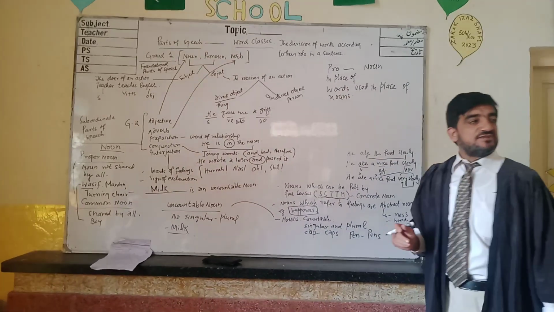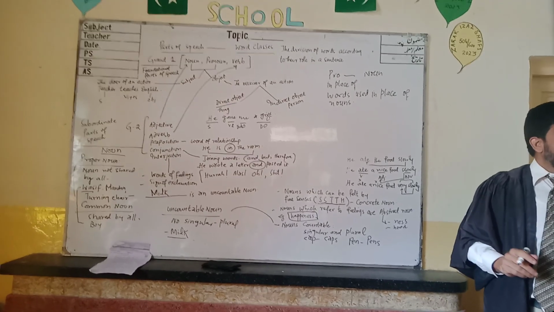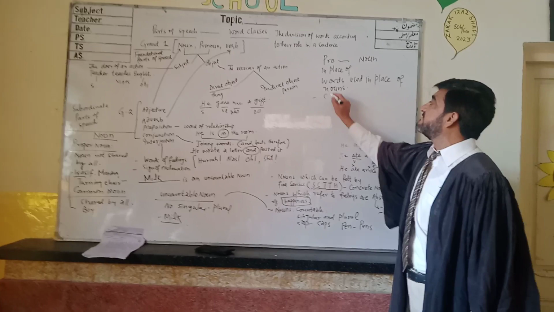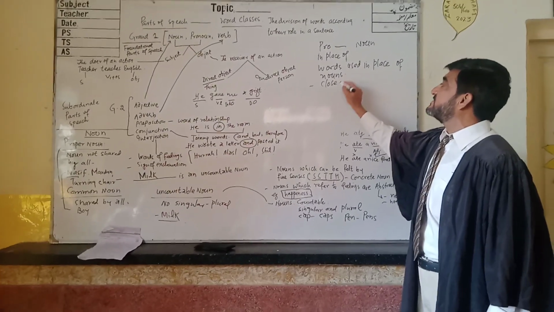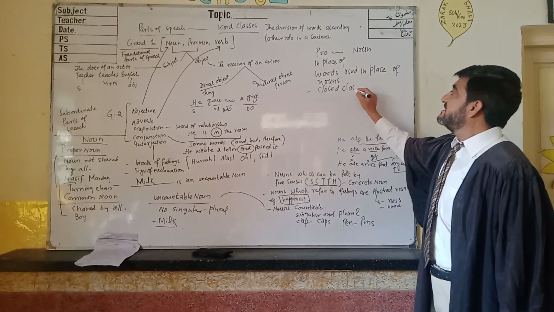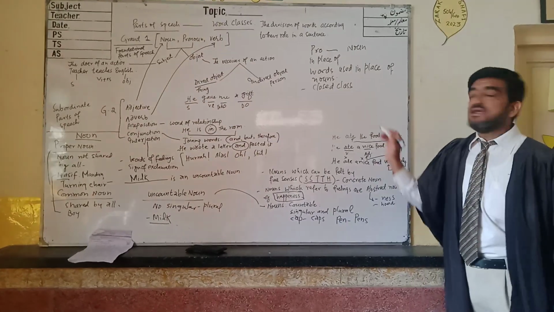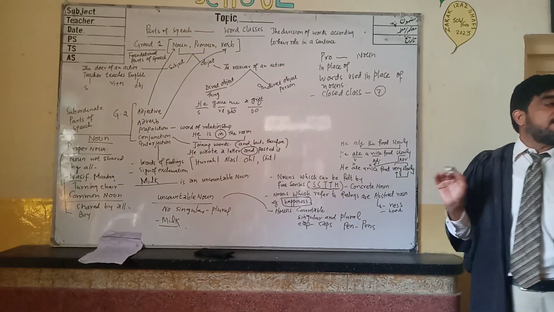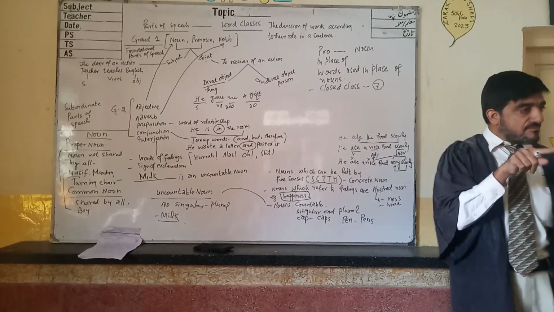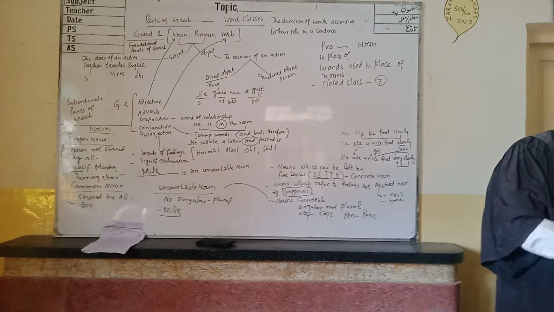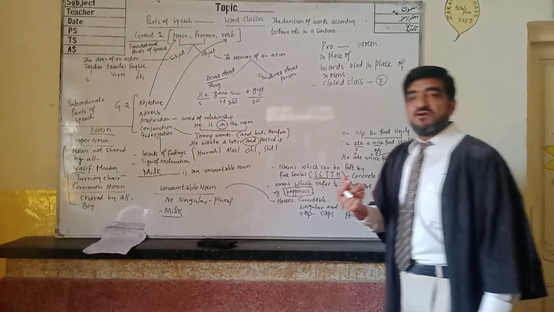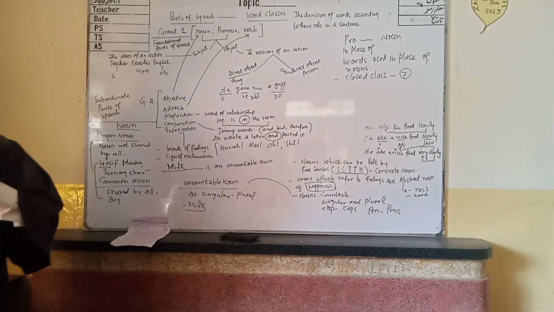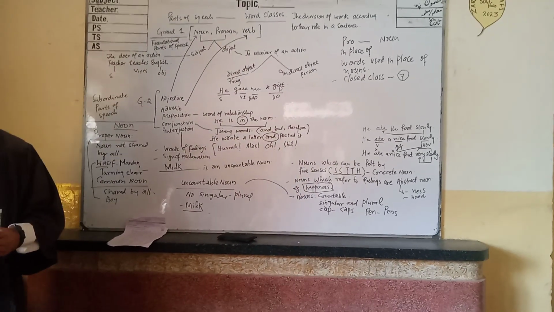Those words which we use in place of nouns. And remember that pronouns are also known as closed class. Closed class means that they are 7 in number and no further addition is possible. Noun is open class. Open class is the type of parts of speech in which further addition is possible.